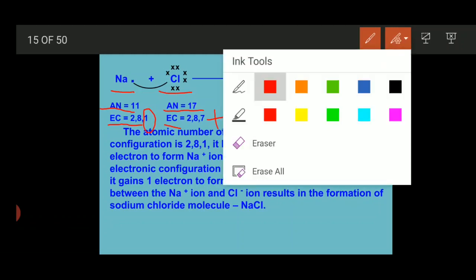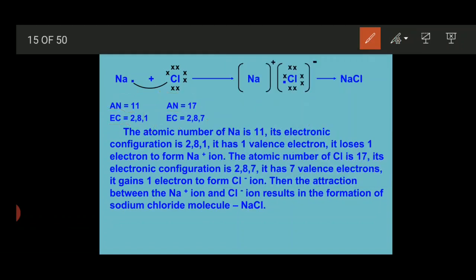So what actually happens is that sodium loses its 1 electron, and that lost electron is acquired by chlorine, and because of that a sodium ion and a chloride ion get formed. We represent it like this after the losing and gaining of electrons.